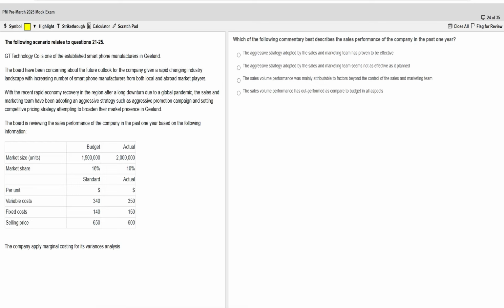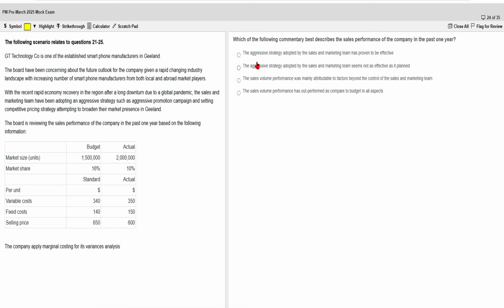But if you look at the GT company, the strategy they have adopted, this aggressive one by their sales and marketing team, does not seem to be effective. Why? Because if you look at the market share, it has declined by 10 percentage points. And the market size as well, and your selling price as well. So everything is declining, so it does not seem to be effective. So the first one is not correct.